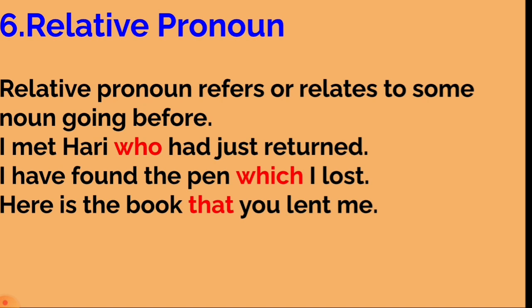Here, which is a relative pronoun which refers to the pen which I have found. The last example, here is the book that you lent me. Here that is a relative pronoun that refers to the book. Okay. So who, which, that, these are the relative pronouns. They relate to some noun going before in the sentence.